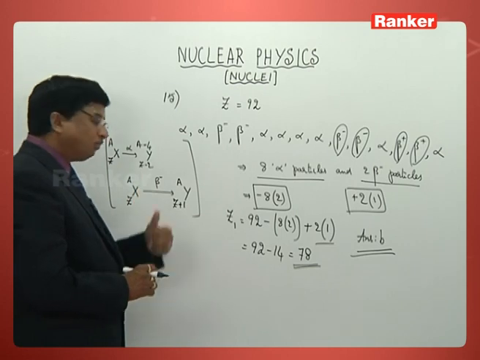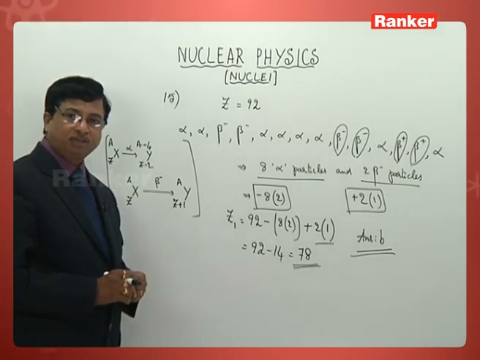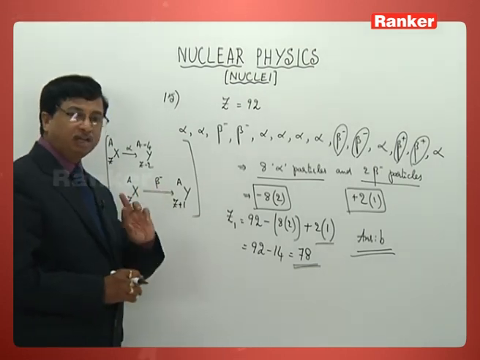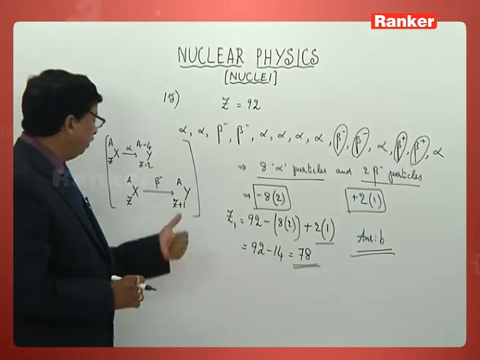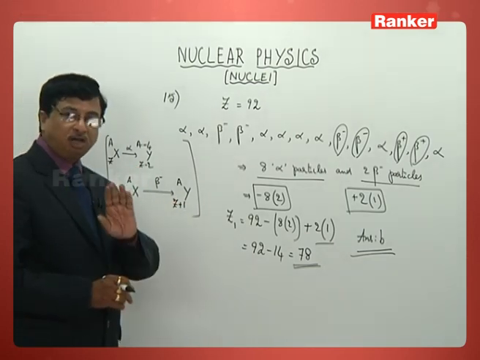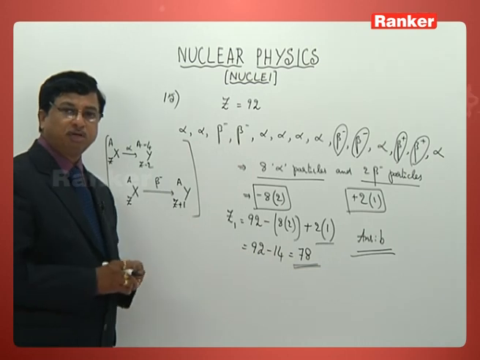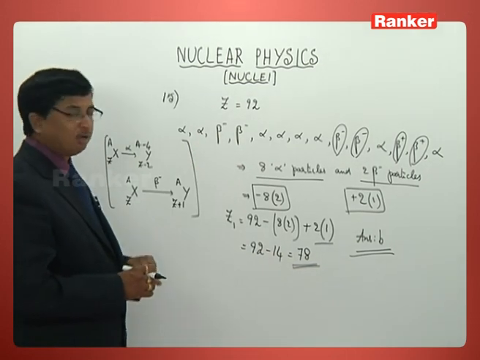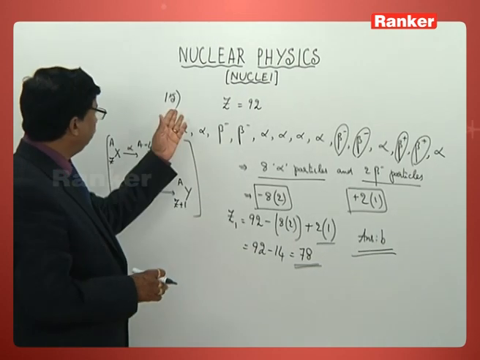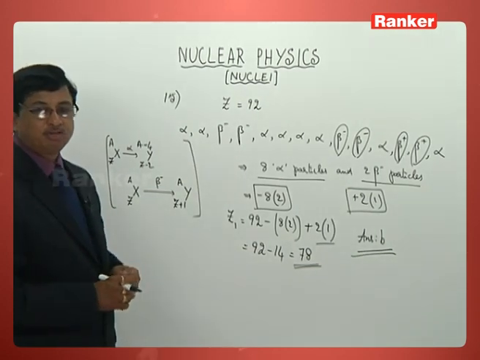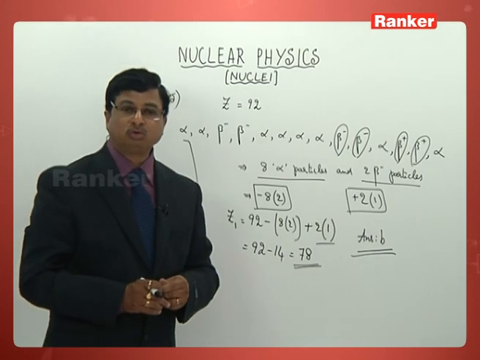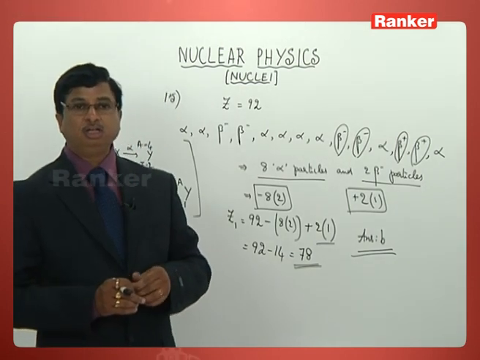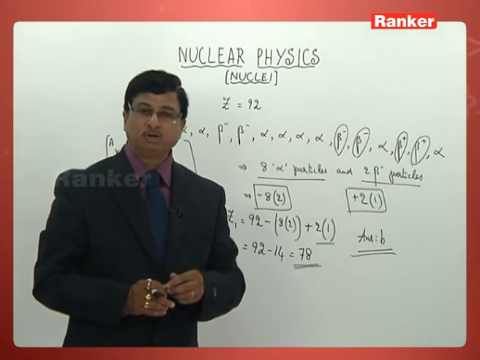Similarly, if it gives out one beta particle, its atomic number is increased by 1 unit, whereas its mass number is not affected by this type of emission. These are the areas we have to concentrate on to solve this type of problem, which was in fact given in the 2003 IEEE paper. So that is the importance of this problem.